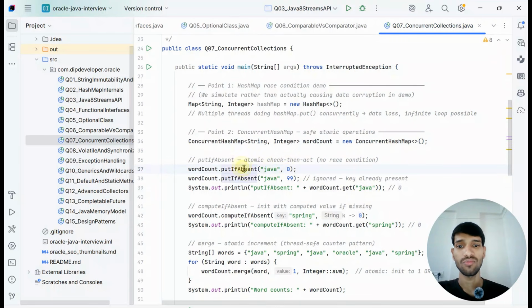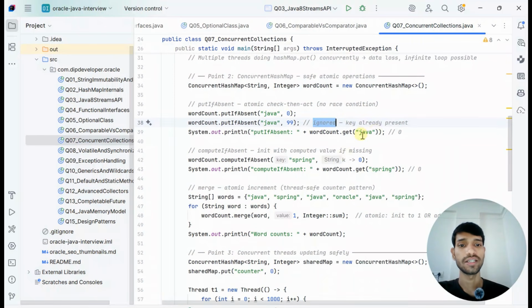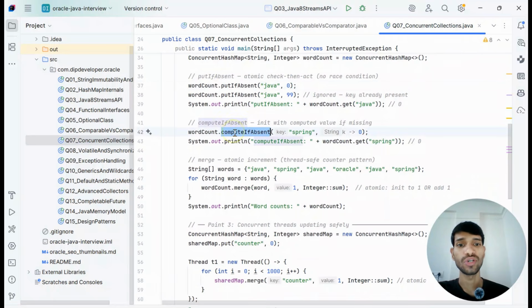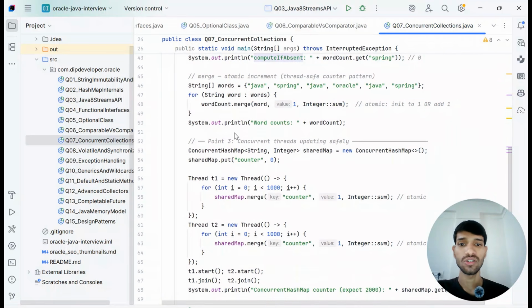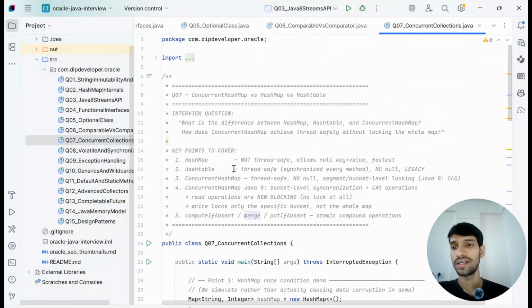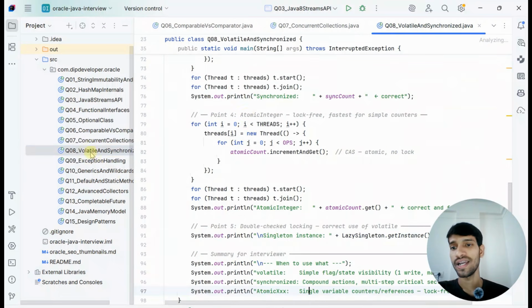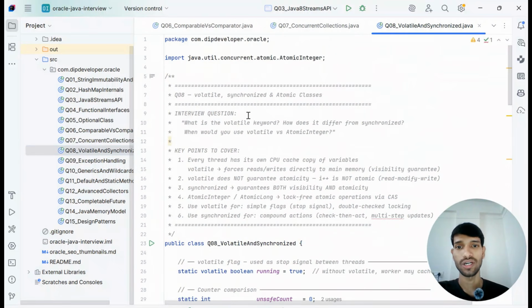In the first case, putIfAbsent puts Java with the value 0, and in the next case putIfAbsent, since the key is not absent, it will be ignored as it already exists. Now if we see get Java, it will return 0. So try to check the difference between put, putIfAbsent, and computeIfAbsent. So let's go with the next questions, the volatile and synchronized keywords.